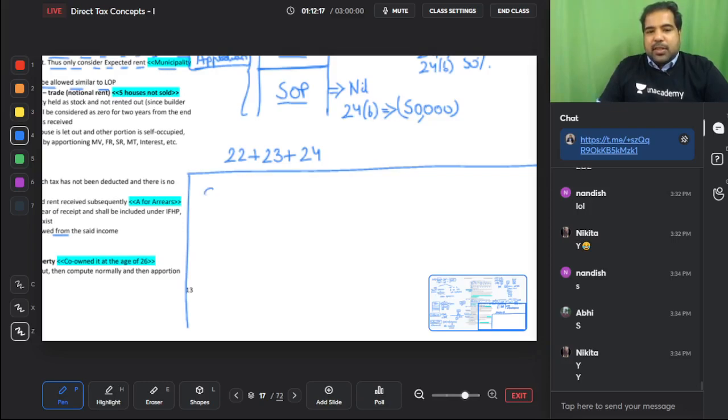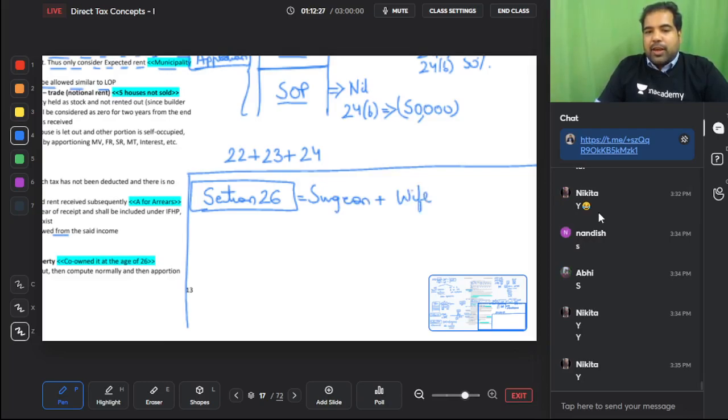Next is section 26. Guys, I don't know if you're aware, but the surgeon got married at the age of 26. And now he has his wife, and his wife says, listen, you can't be owning the properties alone. We should be co-owning the properties. I hope you trust me enough. And he fell flat. He did not know what to say after that. So he started co-owning properties with his wife. Guys, this is the concept of co-ownership.